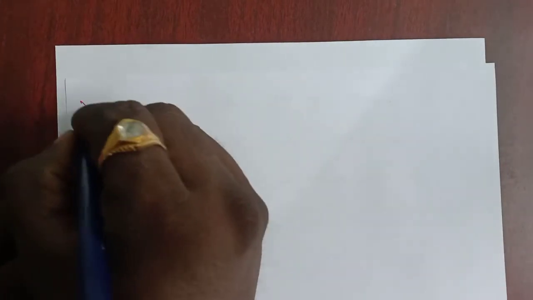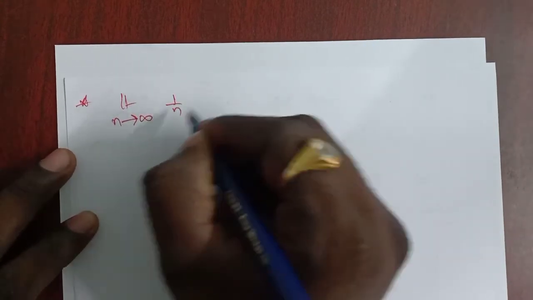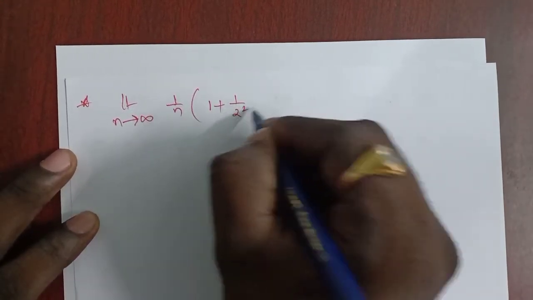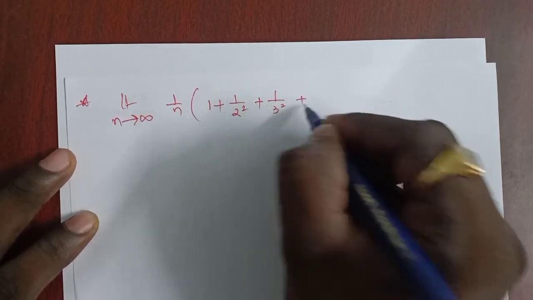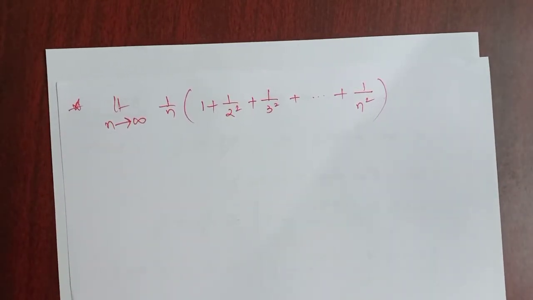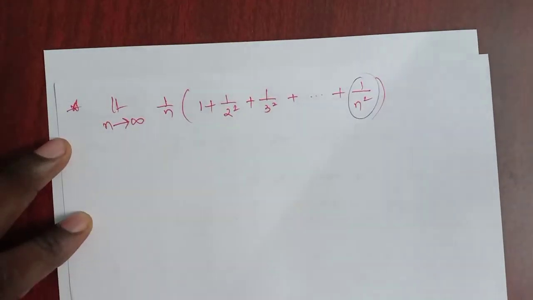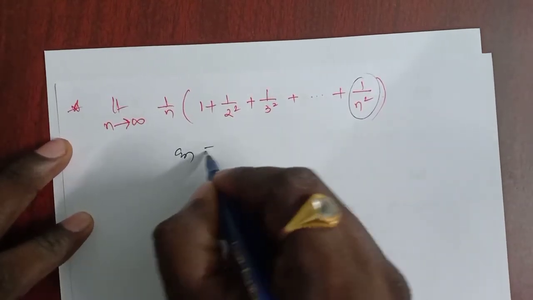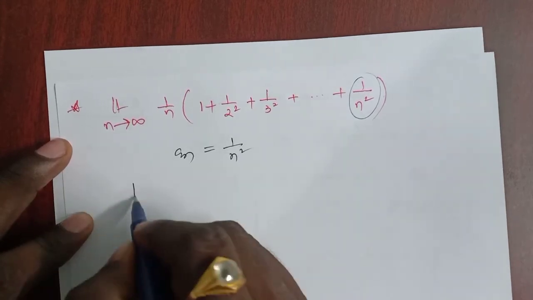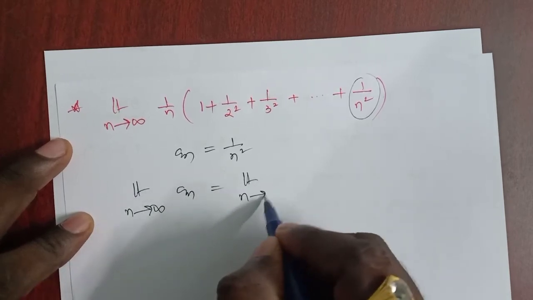And coming to the next one. The limit as n tends to infinity of 1 by n times (1 plus 1 by 2 square plus 1 by 3 square plus and so on, 1 by n square). So this is the arithmetic mean of the first n terms. Clearly an is 1 by n square. Taking the limit on both sides, the limit as n tends to infinity of an equals the limit as n tends to infinity of 1 by n square.